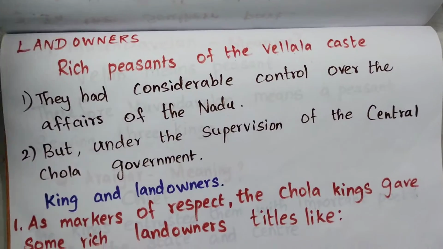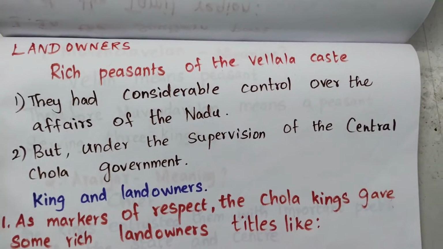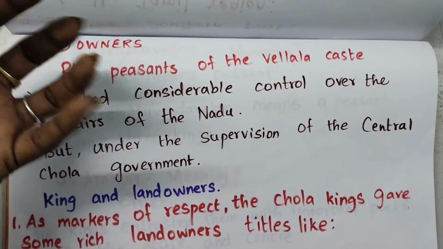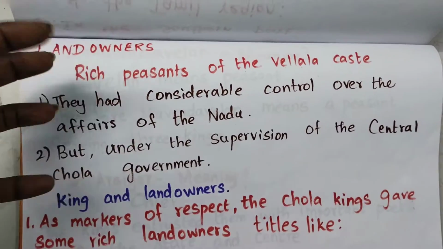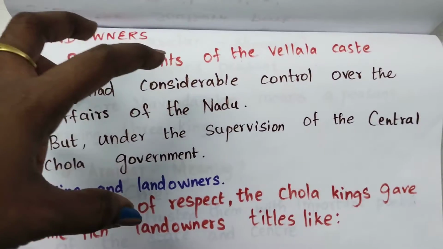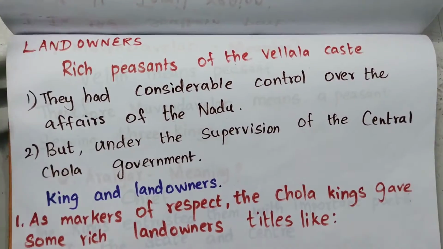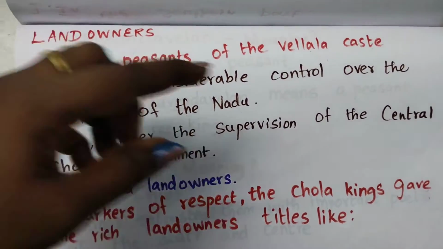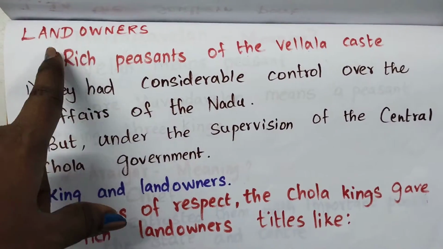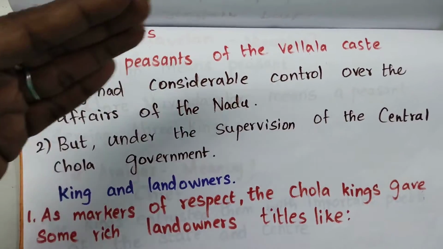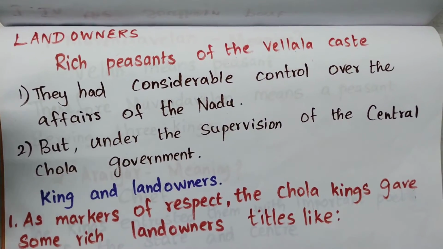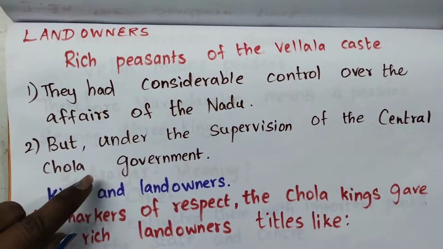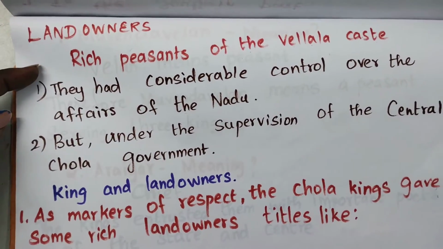The next thing we are going to see is something about the landowners. The rich peasants of the Vellala caste had considerable control. Considerable means notably large in size, so they had large areas of land, and they had control over the affairs of the Nadu. But whatever tax they got from the people, all these things should be done under the supervision of the central Chola government. They need to get permission from the Chola government.